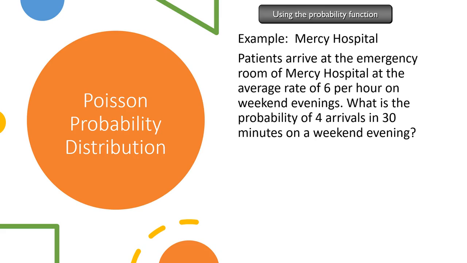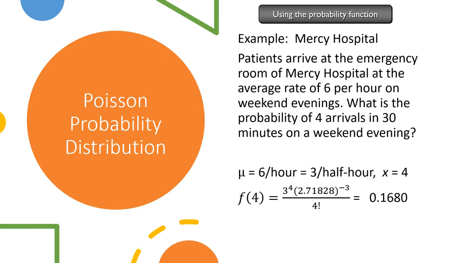So Mercy Hospital has patients that arrive at the emergency room at an average rate of 6 patients per hour on a weekend evening. So what's the probability of having 4 arrivals in 30 minutes on a weekend evening? So here, our average is going to be 6 per hour or 3 per half hour. And what we're looking at is going to be 4 arrivals. So since the question was asking about 30 minutes, we went ahead and scaled the mean to be 3 per half hour because that's what the question's asking for.